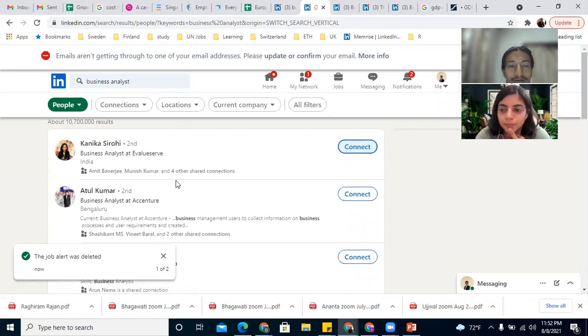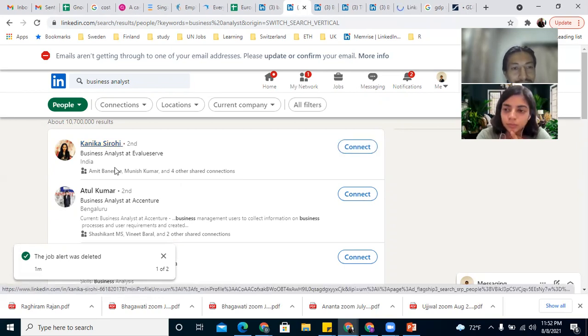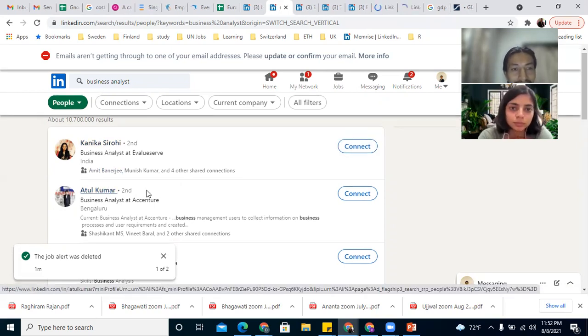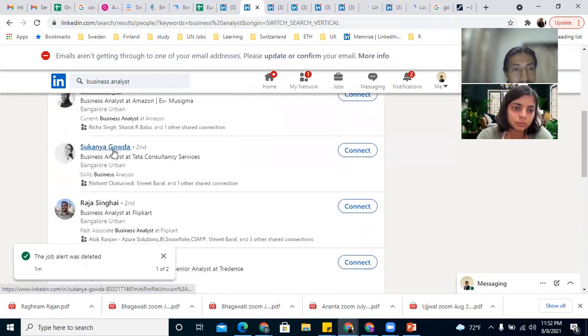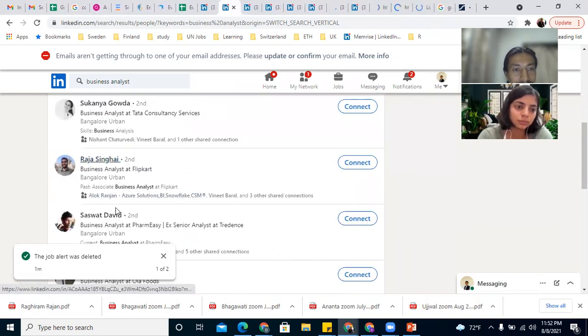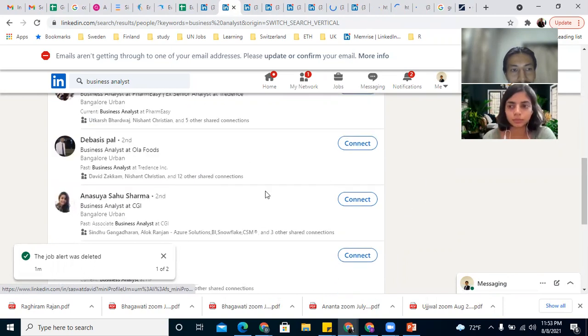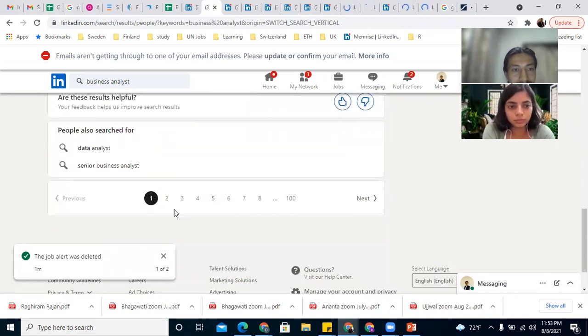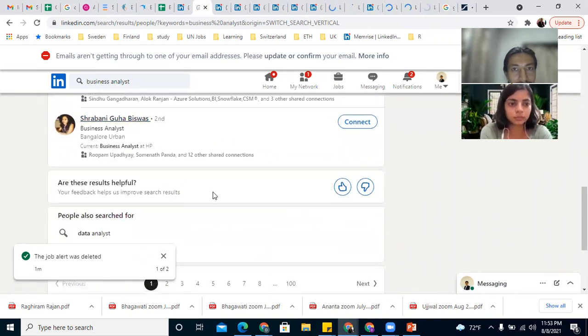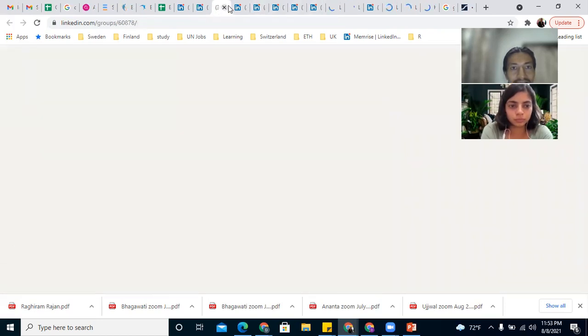Now, I don't need to wait for a JD also. This is the best thing to speak about. So she's a business analyst at Evalucert. I'll go to her profile: business analyst at Accenture, business analyst at MIQ, business analyst at Amazon, BA at TCS, Flipkart, Pharmacy, CGI, and then business analyst at Urban, and then I will see what they have been doing.